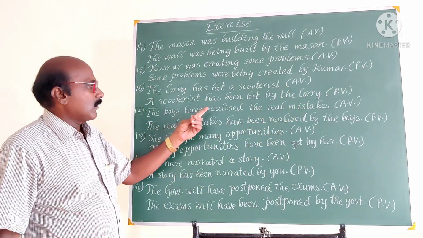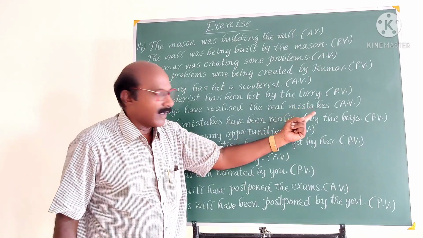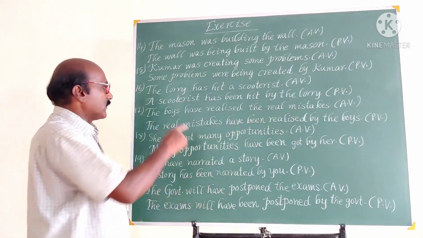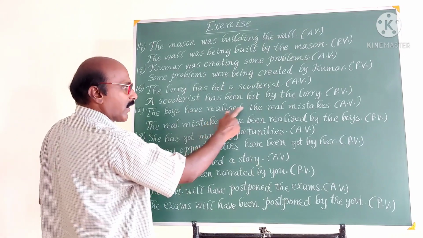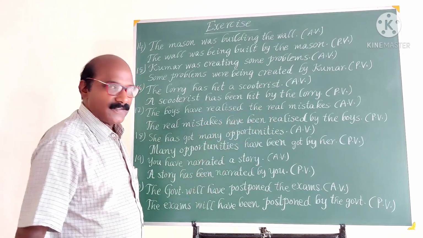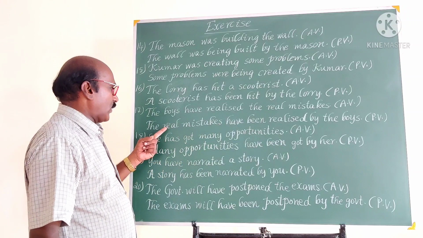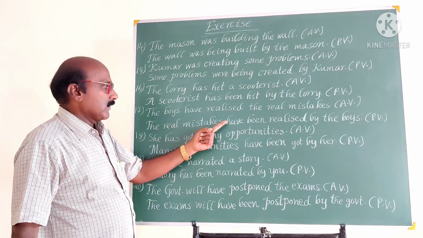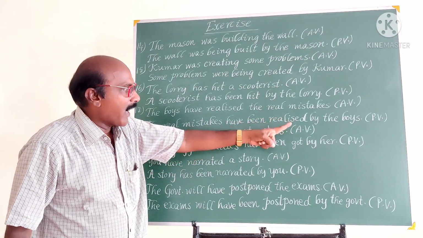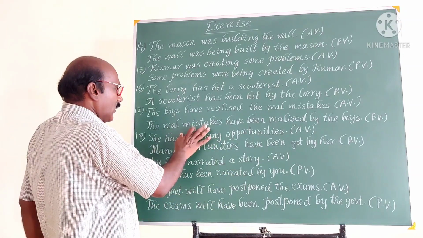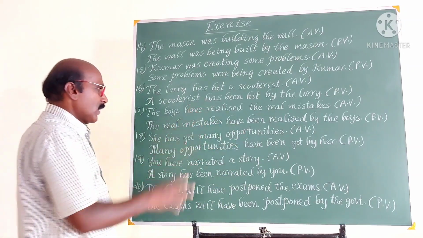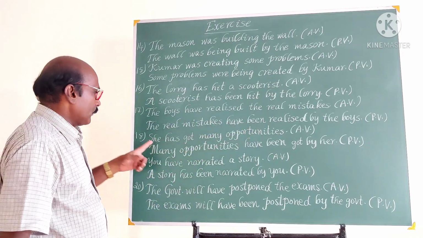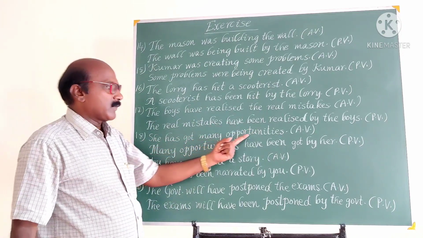The boys have realized the real mistakes. This is active voice. The boys is the subject, have realized, that is the verb form, the real mistakes, that is the object. Object becomes subject. The real mistakes have been realized by the boys. Here, the real mistakes, plural, so use only plural have form. Have been realized.